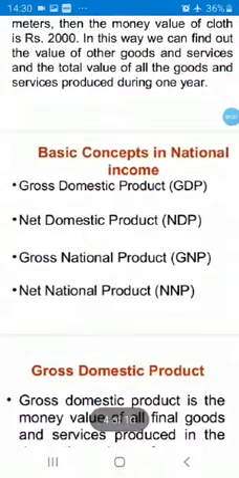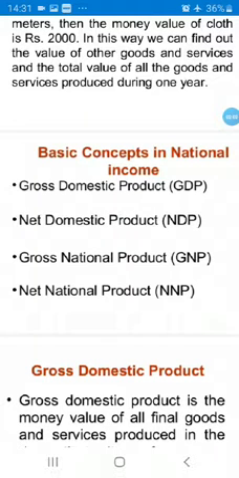Now come to the next: basic concepts in national income. Gross domestic product, GDP. Gross means total. Total goods and services produced within the domestic territory or within the country. Net domestic product, we will discuss later how to calculate that. Gross national product and net national product.